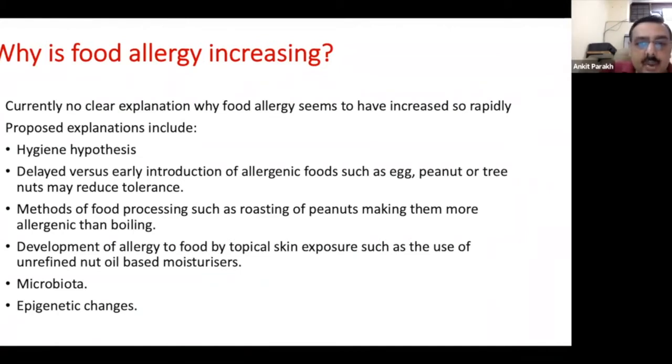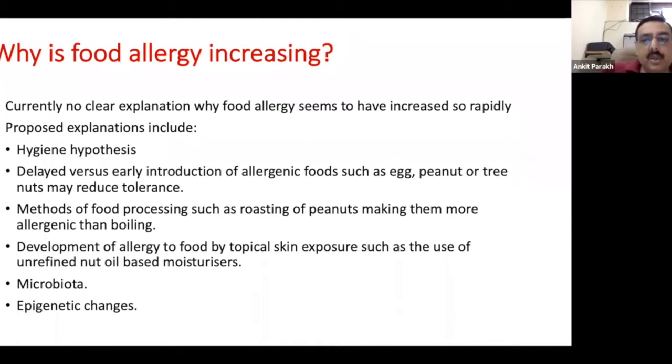So what they found was that the incidence of peanut allergy was significantly higher in children who got peanut later. So all the guidelines, if you read the American or the Australian guidelines, now recommend that these foods actually should be introduced early into the child's diet to reduce food allergies in children.